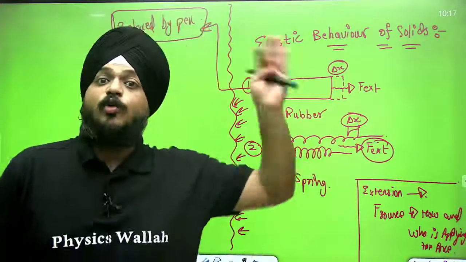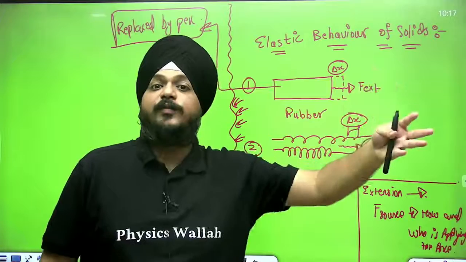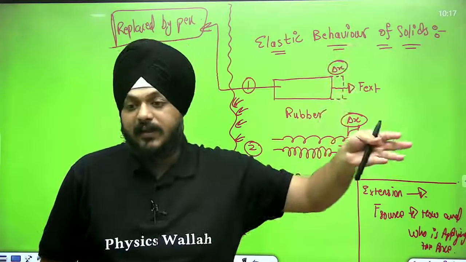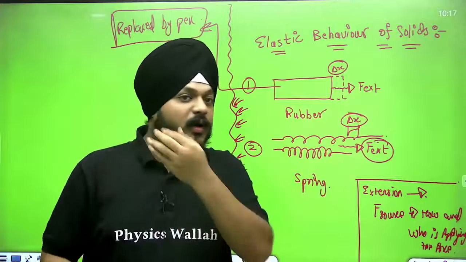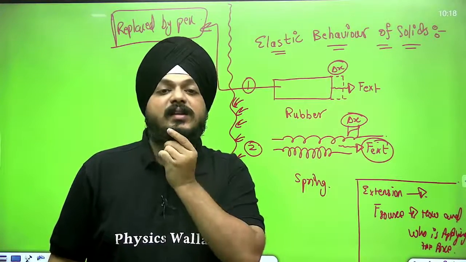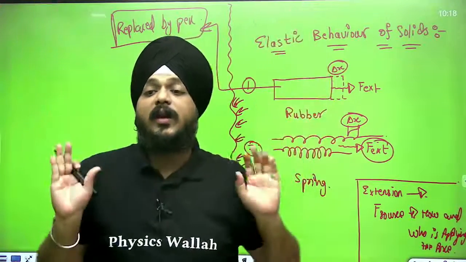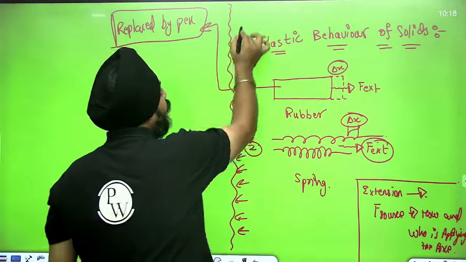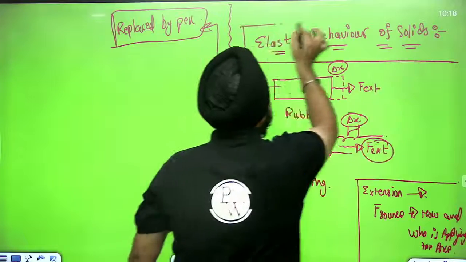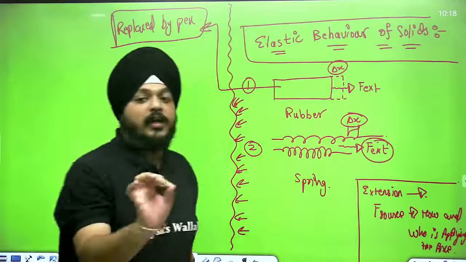So it depends on who is applying the force, what kind of force is applied, how it is applied. This is not any kind of technical explanation. A general explanation is going on regarding the elastic behavior of the solids. The most important term is elastic behavior of these solids.